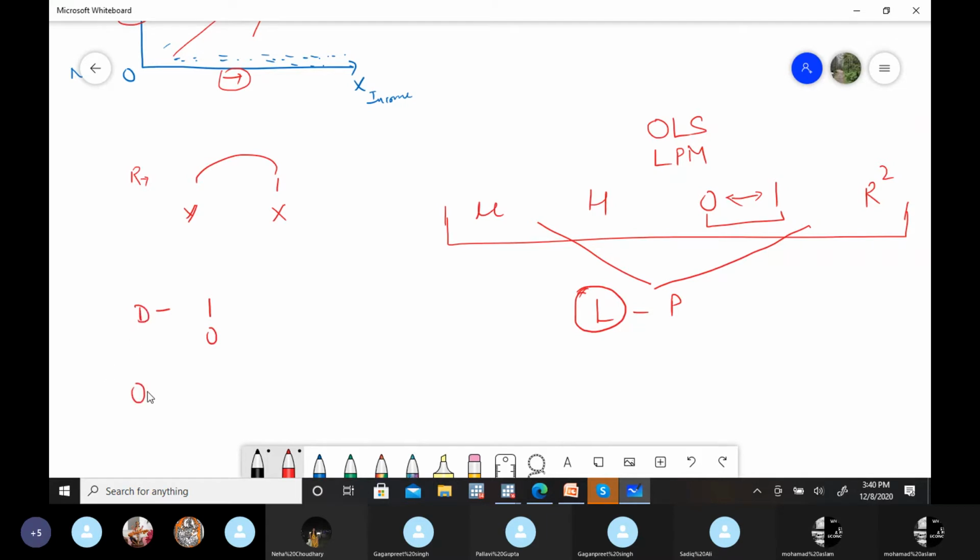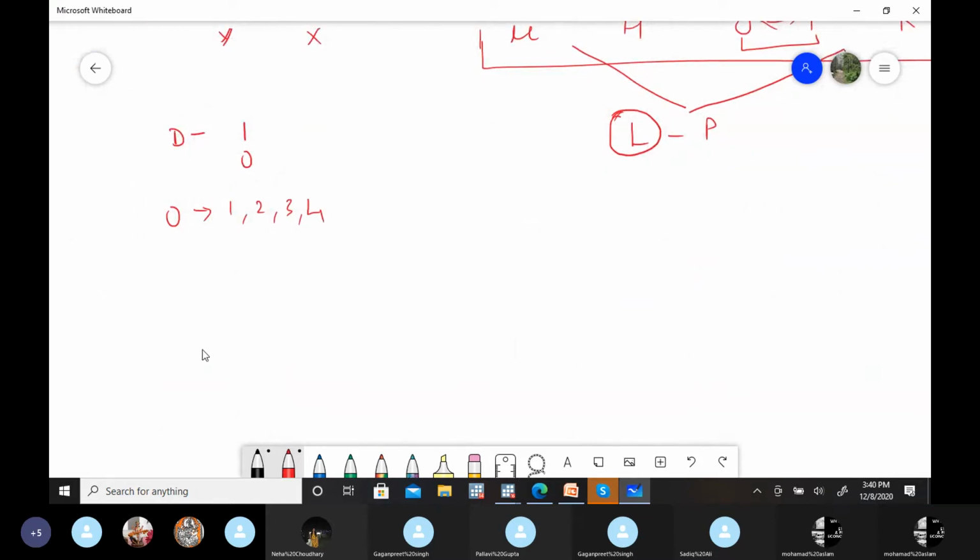Second, ordinal outcome. For example, the Likert scale that we use: satisfactory, highly satisfactory. When you do this ranking on a Likert scale, let's suppose 1, 2, 3, 4, some ranking, that is an ordinal outcome. That's a different type of dependent variable. Then nominal outcomes: in econometrics methodology, these dependent variables are divided accordingly, and for these we have different models.